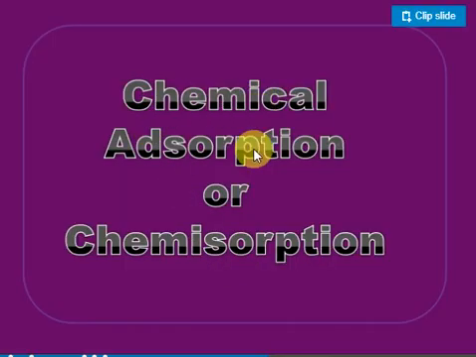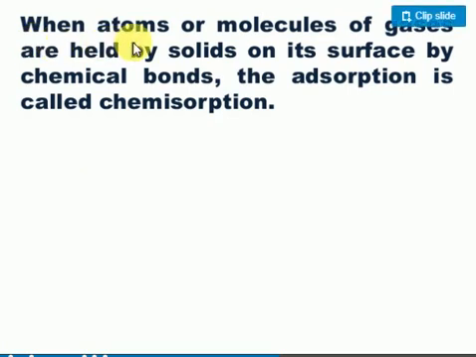Next is chemical adsorption, or chemisorption. In chemical adsorption, what happens is that atoms or molecules of the gas are held on the solid surface by chemical bonding. By chemical bonding they will be attached. That is called chemisorption.